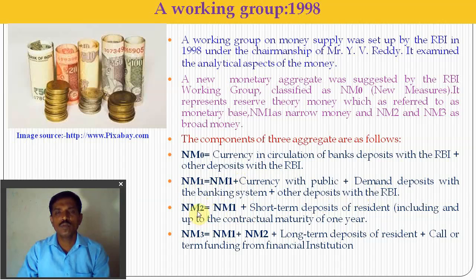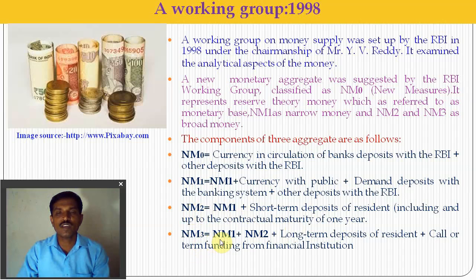Then NM2 is NM1 plus short-term deposits of residents, up to a contractual maturity of one year.